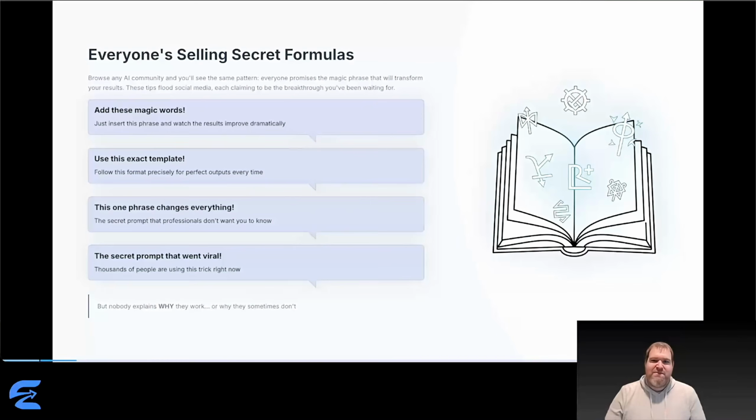What's the mechanism? Why does adding think step by step sometimes improve responses and sometimes just make the output more verbose? Why does specifying a role help with some requests but do nothing for others? Without understanding the why, you're just collecting tricks and hoping they apply to your situation. That's not how you get consistently good results.